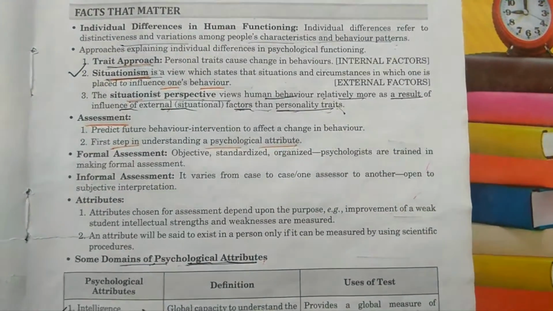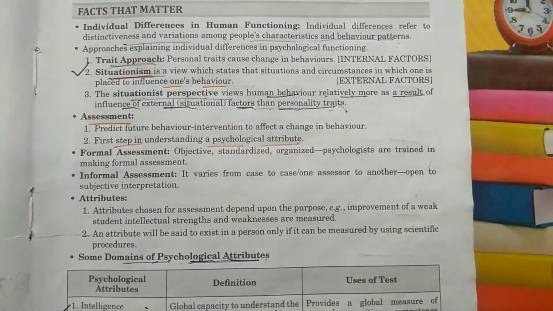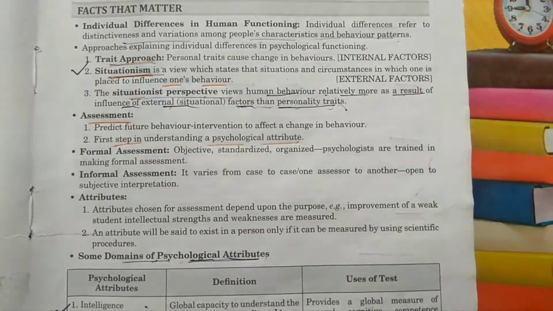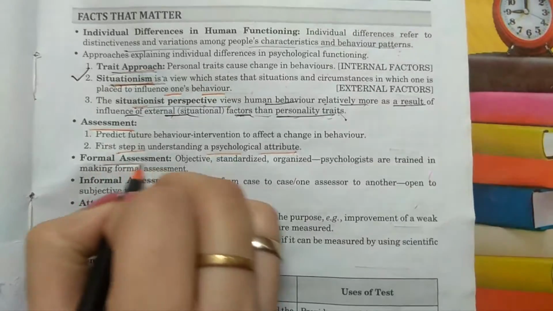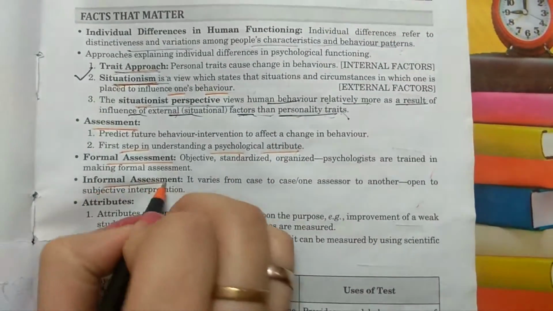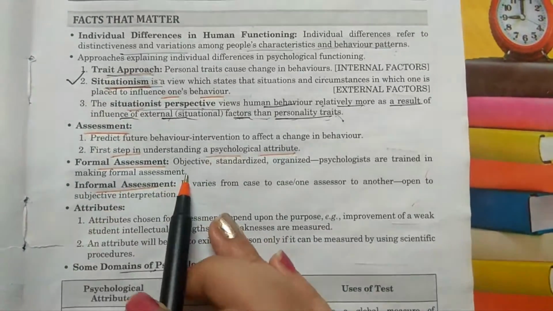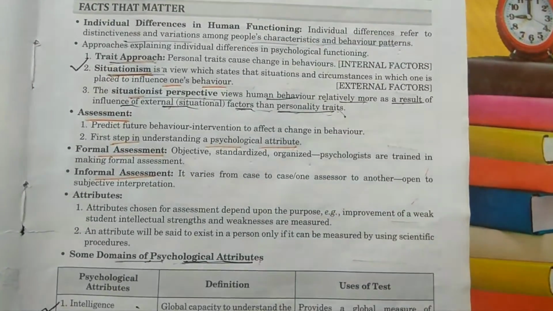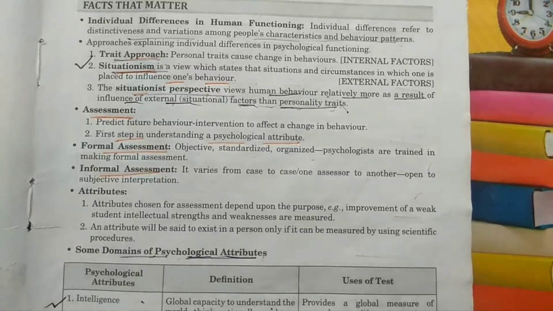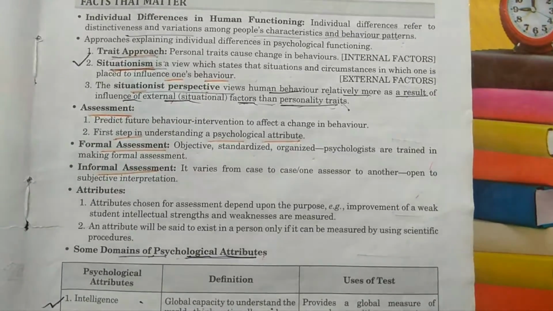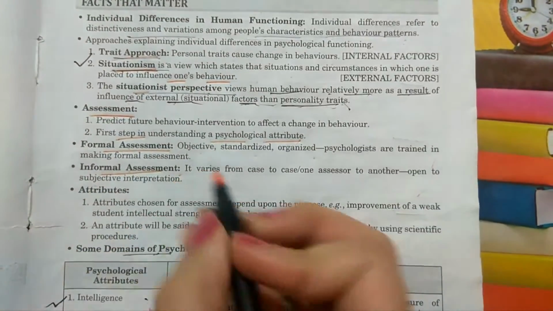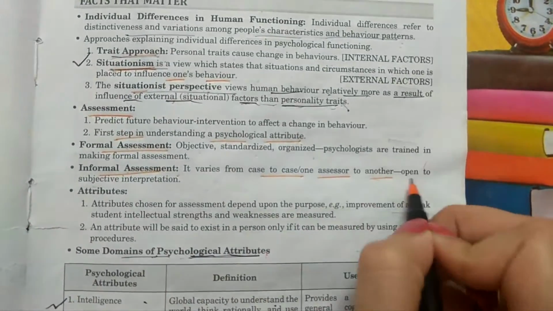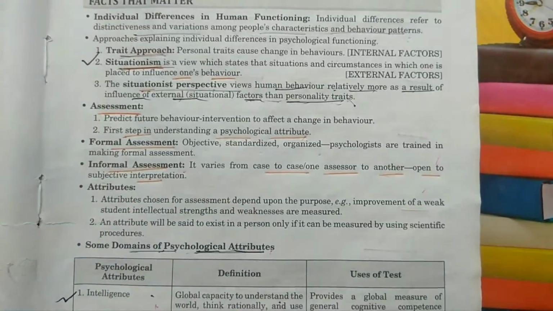Whenever a person came, psychologists first assess what they are suffering from, what their behavior is by talking to them. Now, one is formal assessment and the other one is informal assessment. Formal assessment is objective, standardized and organized. They can only be performed by psychologists that are trained in it. Informal assessment varies from case to case, from one assessor to another, and it is open to subjective interpretation.